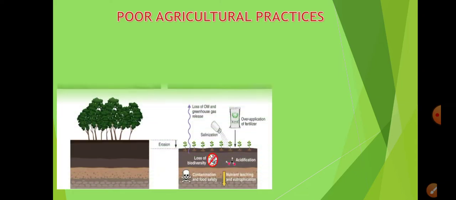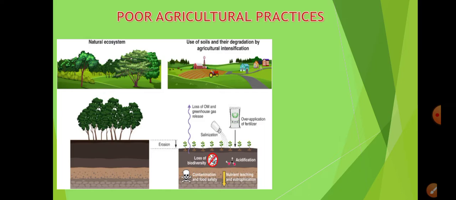Poor agricultural practices. As we had discussed previously also, in case of agricultural practices, the farmers are growing crops in a particular land area for a long period of time, and they have the challenge that they need to produce the same amount of crops every year, and the quality should also be good. Or rather, if they lose some of the crops due to infection by insects or pests, then they will have a heavy loss.